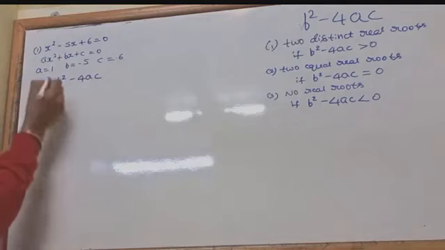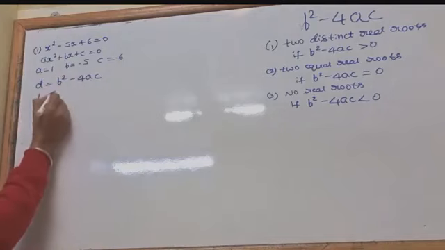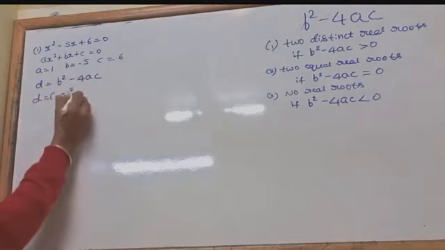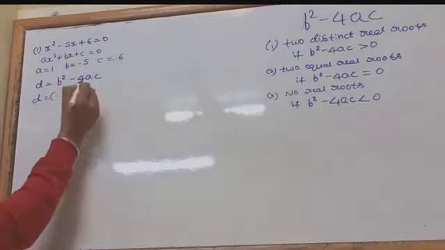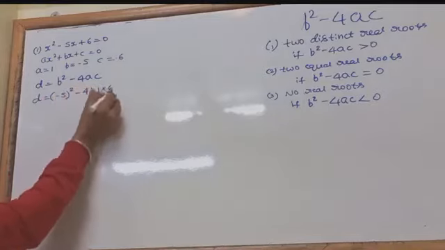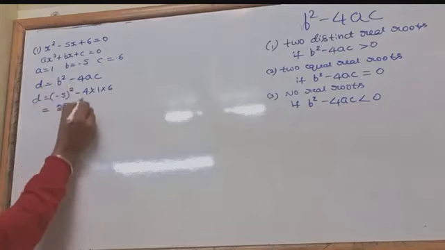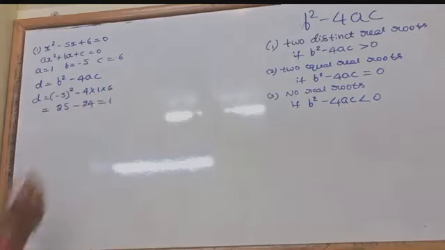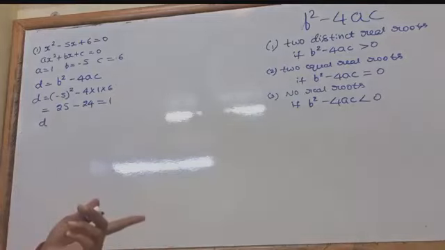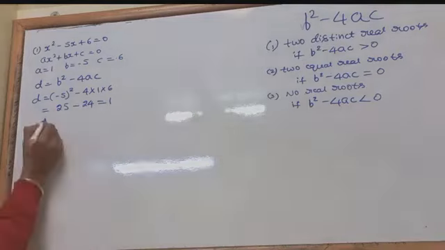So d equals, now apply the values. d is minus 5 square minus 4 into 1 into 6. So minus 5 square is 25 minus 24. What is the answer? 1. Equals to 1. Now say, is the discriminant value equal to 0, lesser than 0 or greater than 0? Greater than 0. Discriminant value is greater than 0.